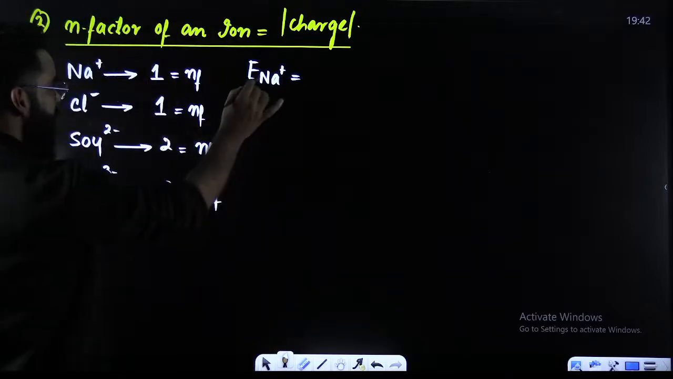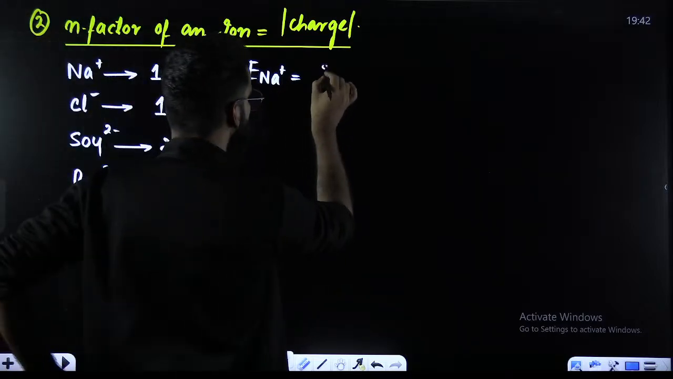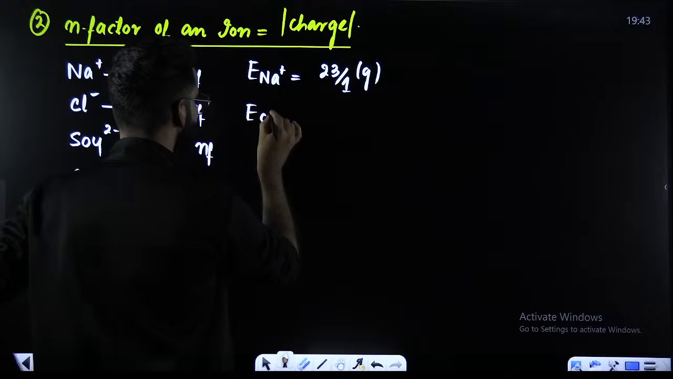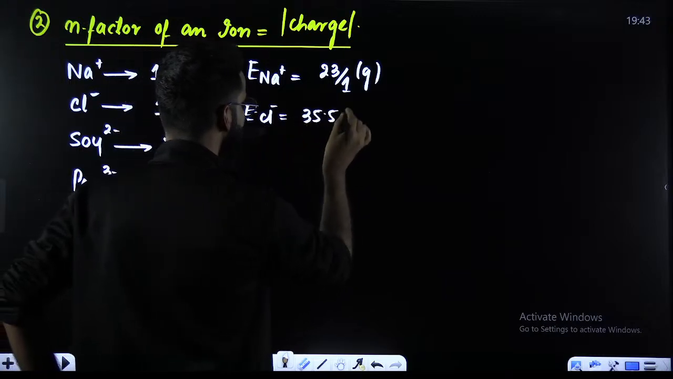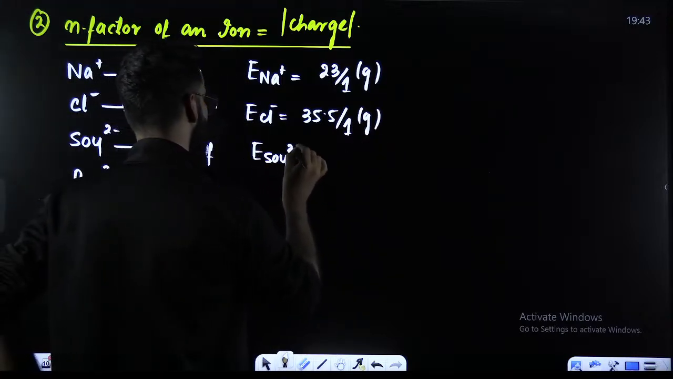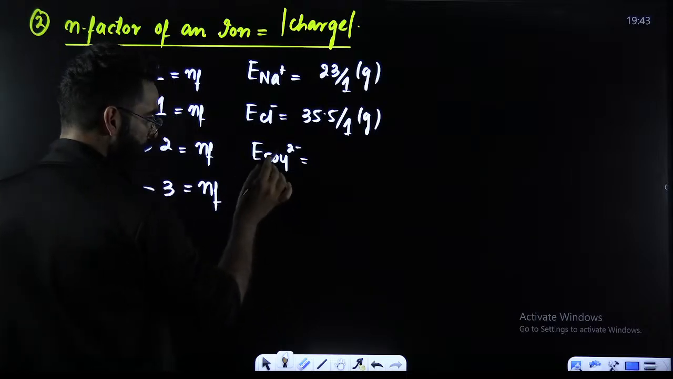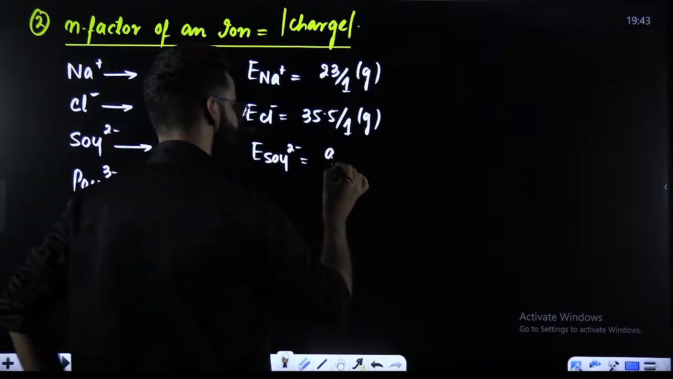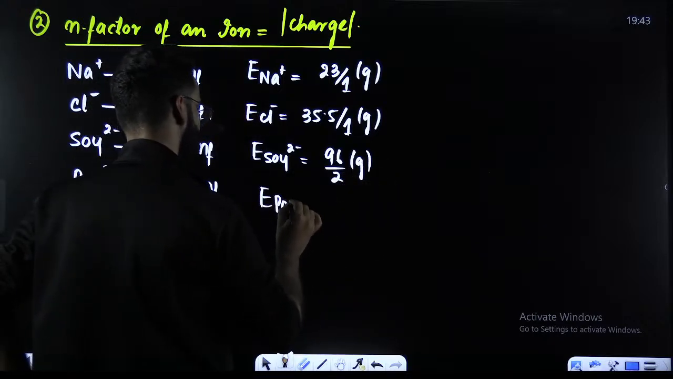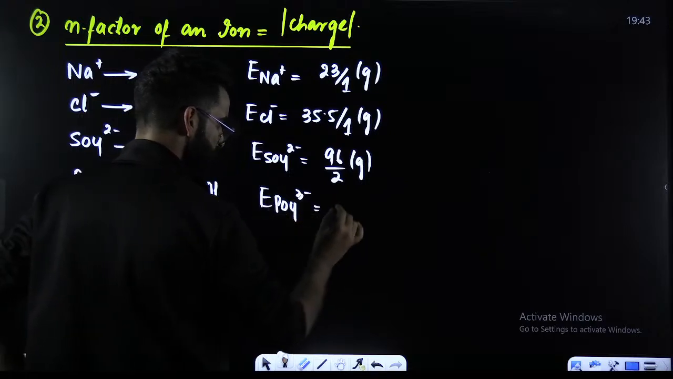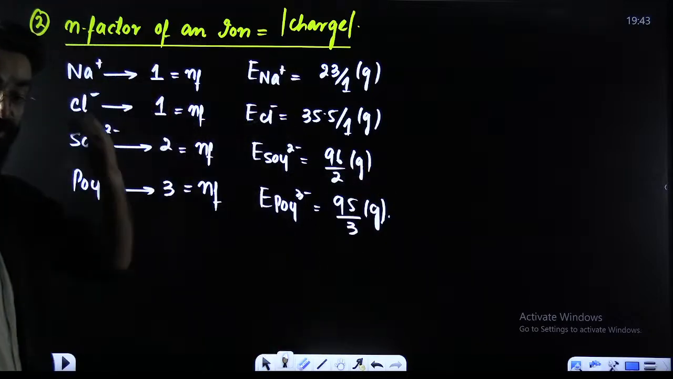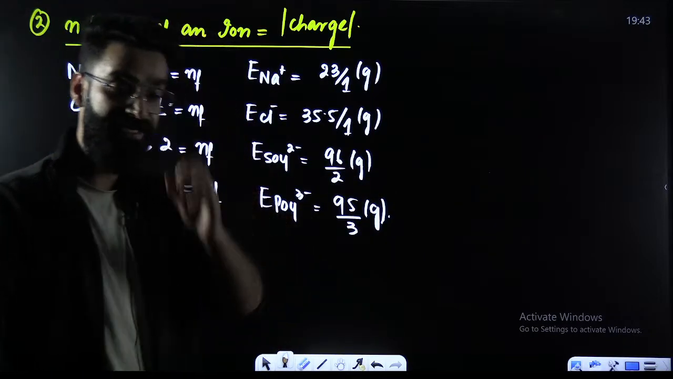So by the presence of charge, nothing happens to molar mass. Equivalent mass of Na positive will be equal to molar mass of sodium divided by the n factor, that's 1. Equivalent mass of Cl negative will be nothing but molar mass of Cl negative divided by its n factor, that's 1. Equivalent mass of SO4 dinegative will be molar mass of SO4, which is 64 plus 32, 96, divided by 2, and it's going to be in grams, right? Similarly, equivalent mass of PO4 trinegative will be equal to molar mass of PO4, that's 95, divided by its n factor, that's 3. So this is our second case of the n factor calculation.